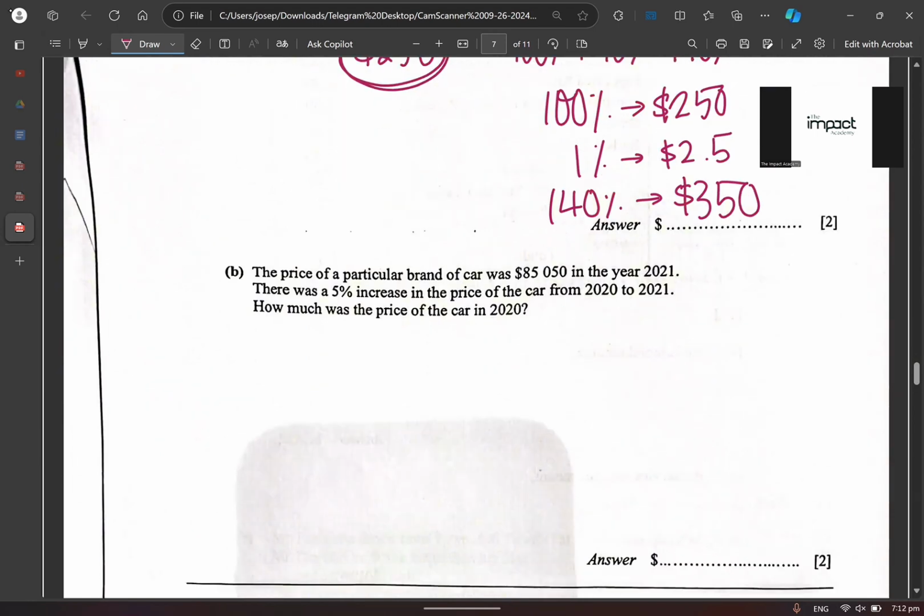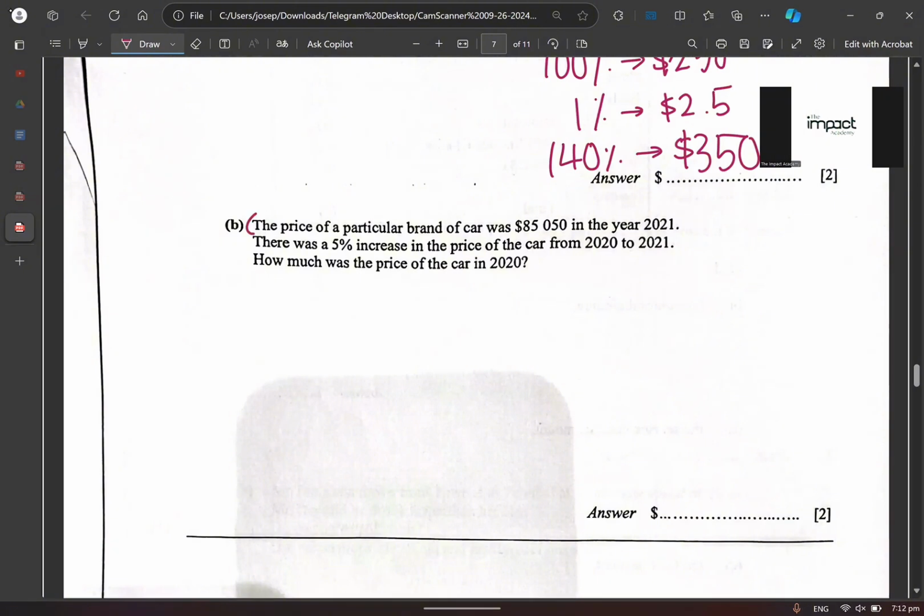Okay, next one. The price of a particular brand of car was how much in the year 2021? 85,050 dollars. This is in what year? Year 2021. Correct or not? If this is year 2021, then what happens next? The next thing you want to do is make sure that it is a 5% increase in price from 2020 to 2021. So this is already 105%. Can you understand or don't understand?